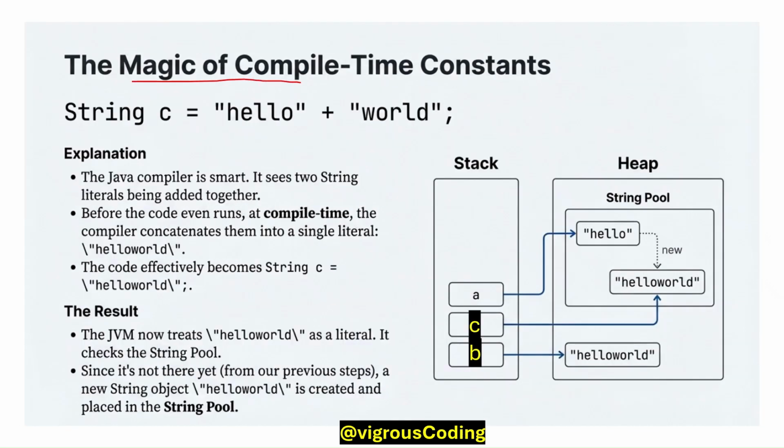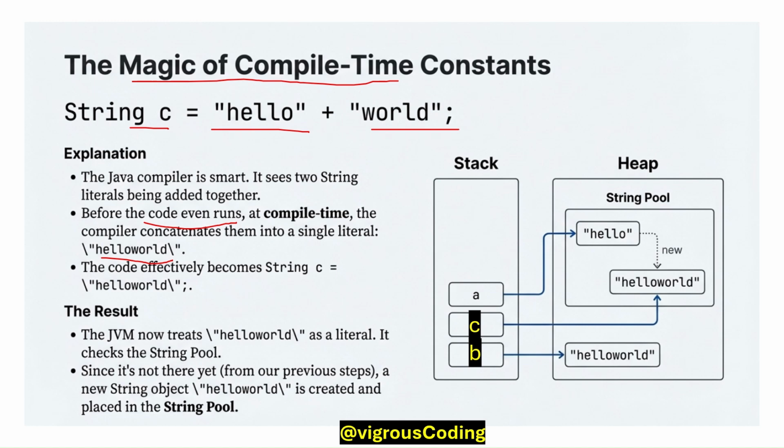Magic happens at compile time. Like string c is a concatenation of "hello" and "world". The Java compiler is smart. It sees two string literals being added together. So before the code even runs, at compile time, the compiler concatenates them into a single literal "hello world", and the code effectively becomes string c equal to "hello world".